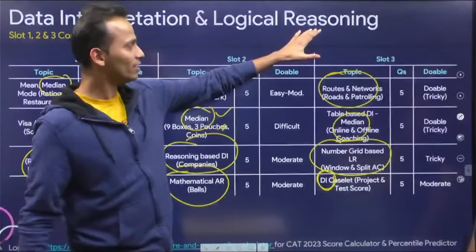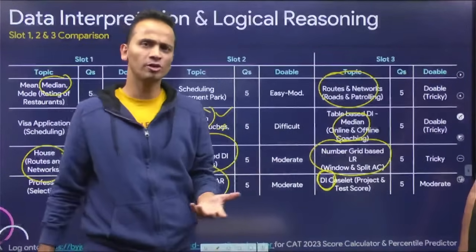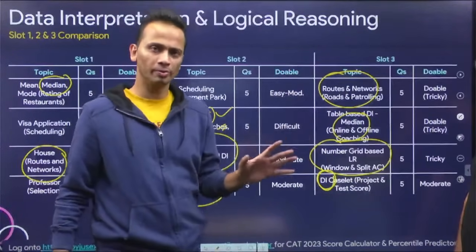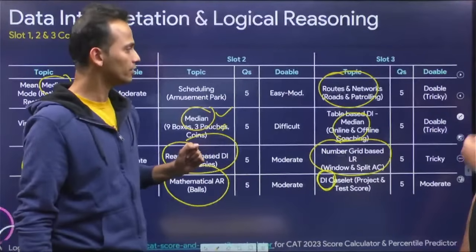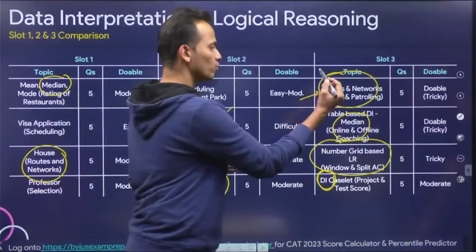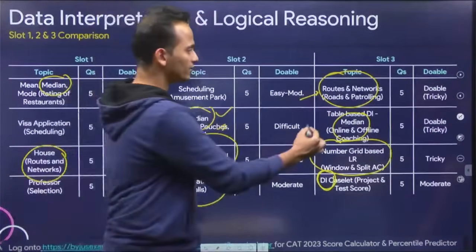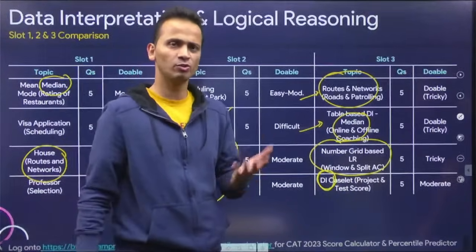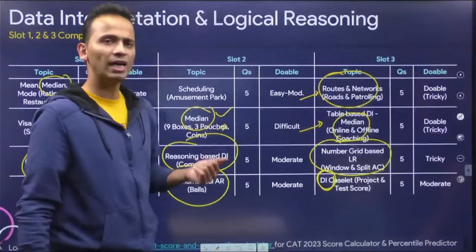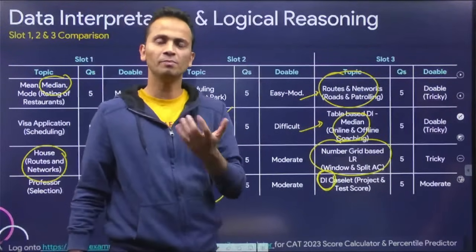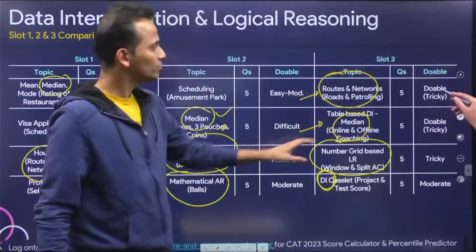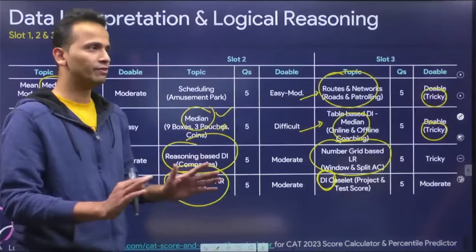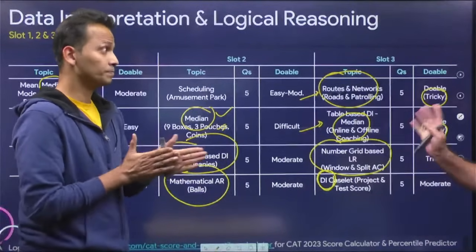So slot 3, Gautam sir has already done the analysis. I could see 2 sets which were doable in this slot. One was roots and networks, definitely. And the second one was this offline and online set, in which some data for 5 months was given, January, February, March, April, May, and the minimum value, maximum value, and the median were given. But here both are marked doable with tricky written. Tricky it was. Not only tricky, they are doable, just tricky, definitely. We can't say that it was an easy set because they were tricky as well.